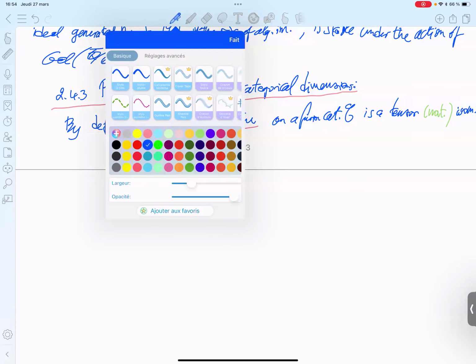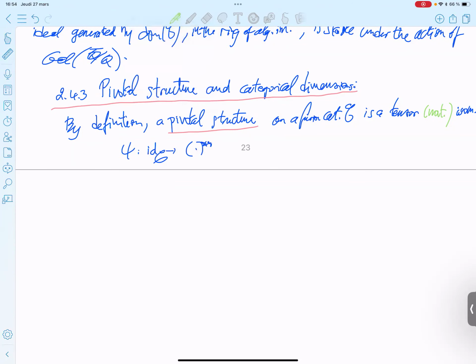And for the last minute, let me just recall. Natural means phi y compose f equals f double star compose phi x for all morphisms f between two objects x and y. And tensor means phi x tensor y equals phi x tensor phi y. Okay.